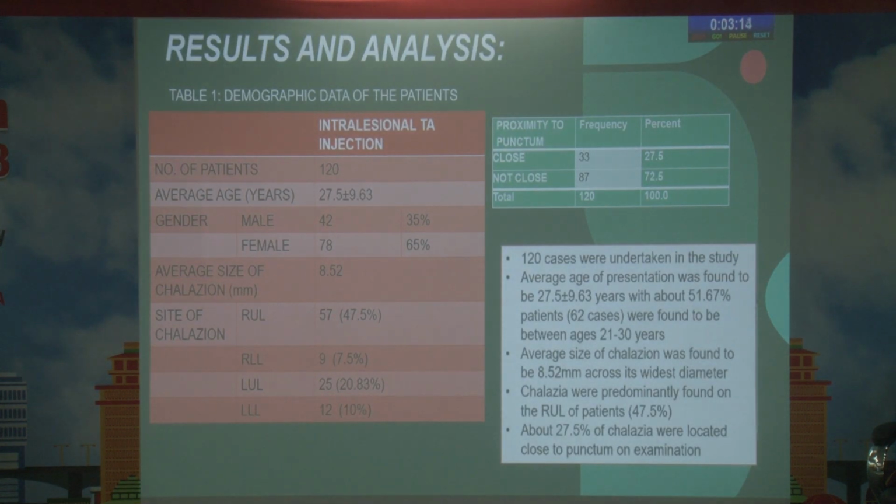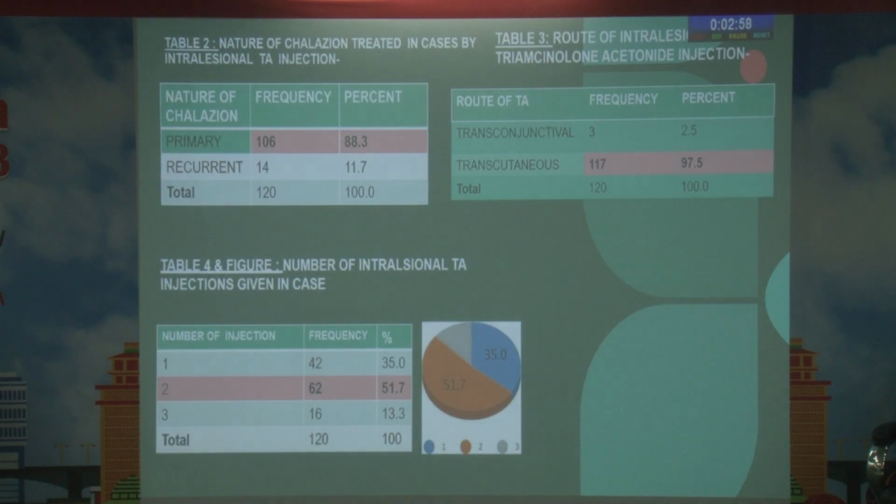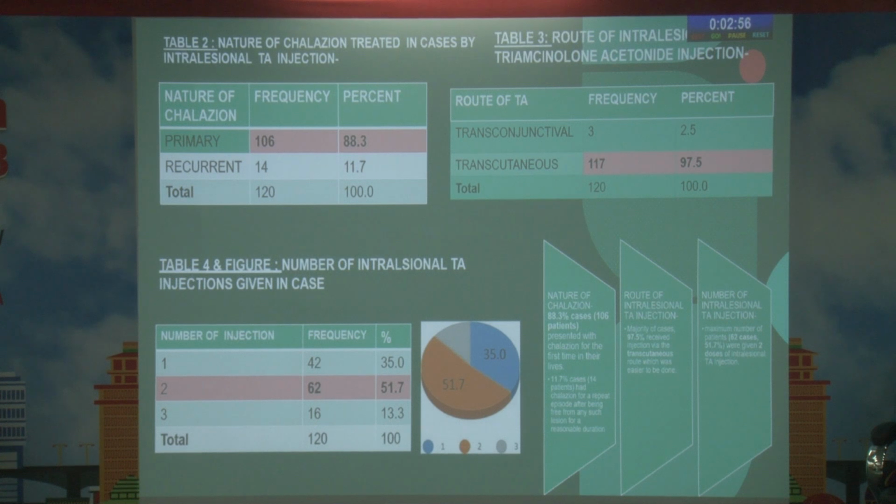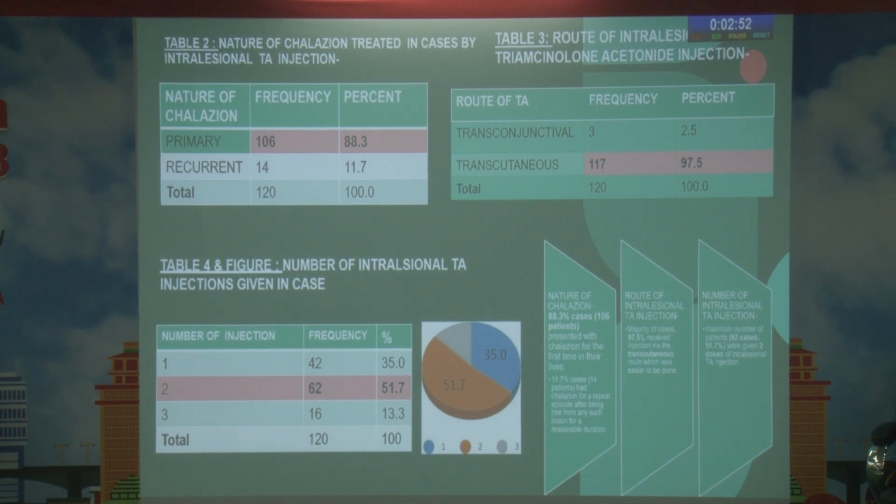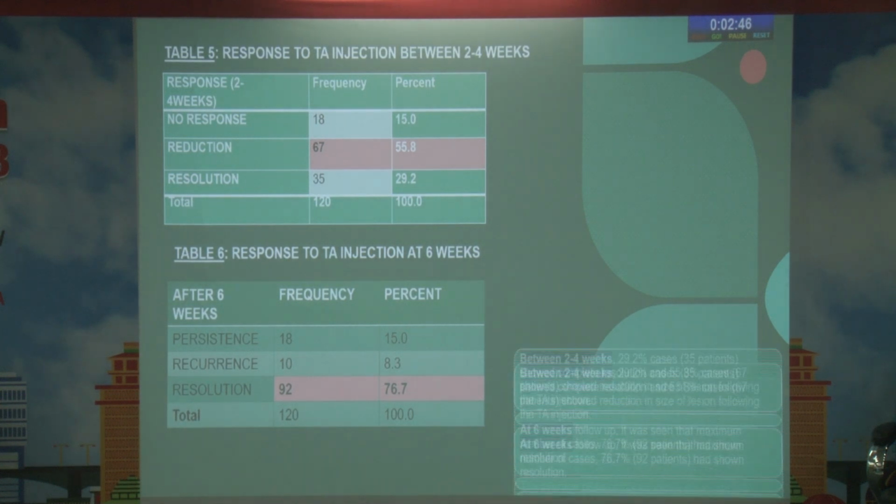The results were tabulated. 120 cases showed an average age of presentation of around 27.5 years, with the average size of chalazion being 8.52 millimeter. Chalazia was mostly found on the right upper lid, and 27.5% were found to be close to the punctum. 88.3% cases were primary chalazion. 97.5% cases received injection via the transcutaneous route. 51.7% cases received 2 doses of the injection.